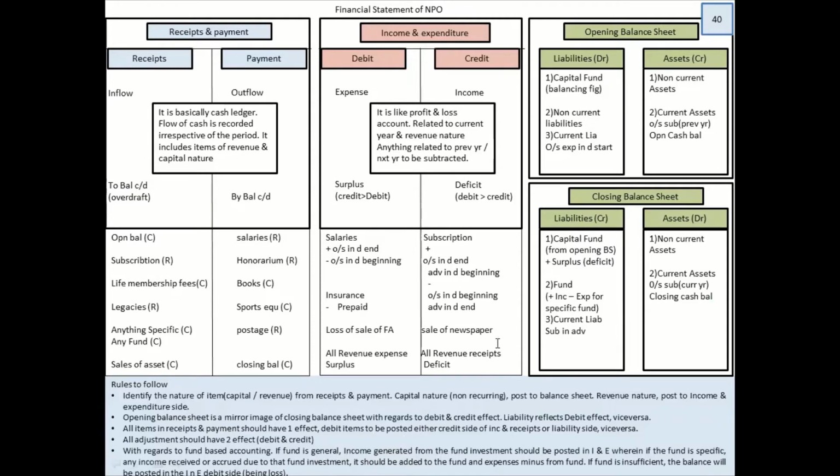It's very simple. Whatever fund is there, you add the donations or the income accrued and minus the expenses. Income, whether it is accrued or received, both has to be added. Very important point, because many students make the mistake of only writing the income which they received as interest, but what happens to the interest which is accrued? Even that has to be added. So this completes our understanding of this chapter: the receipts and payment, income and expenditure, opening and closing balance sheet. We will move on to the next slide, which will be even more detailed with regards to your subscription.